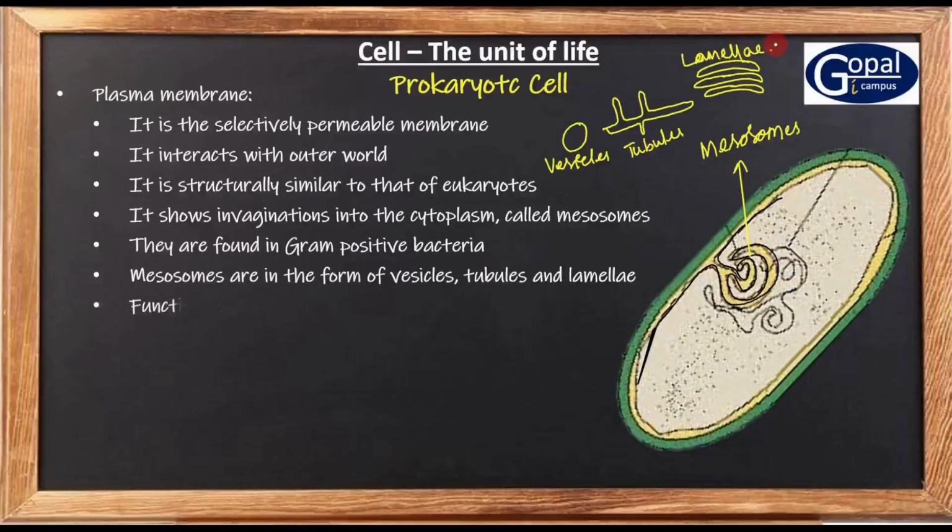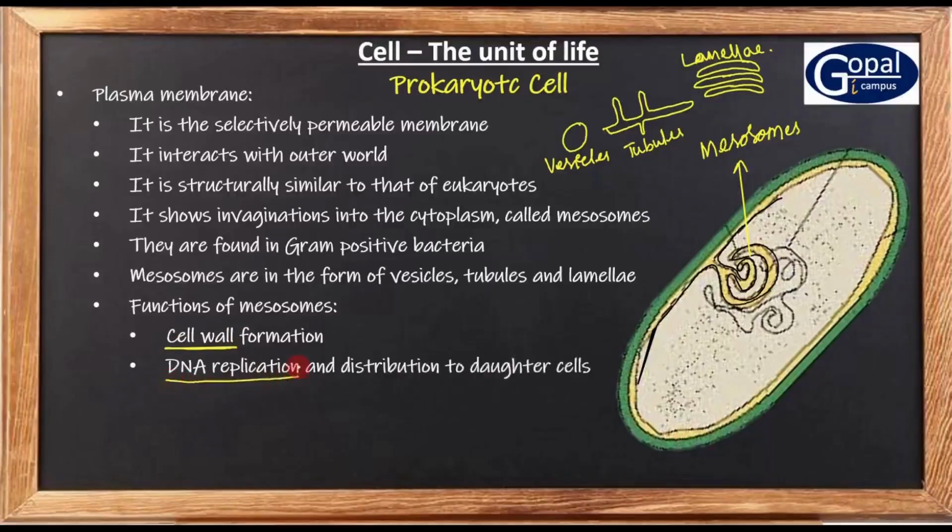These mesosomes perform several functions. So what are the functions of the mesosomes? One, cell wall formation. They help in the synthesis of the cell wall after binary fission between the two daughter cells. They help in the replication of the DNA. Not only that, the replicated DNA should be distributed between two daughter cells. That distribution of replicated DNA is also done by the mesosomes.